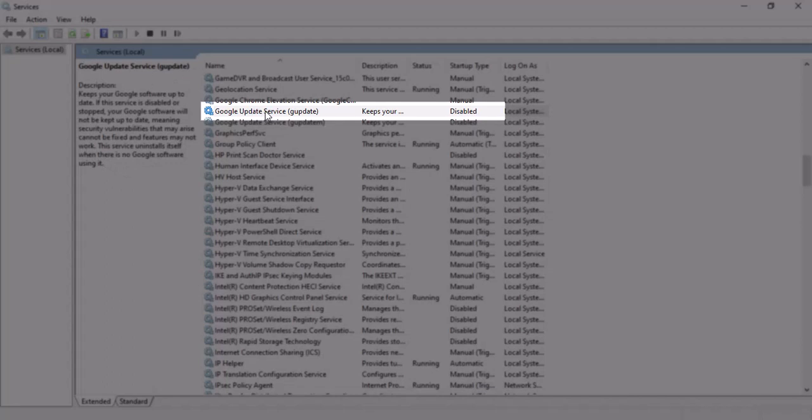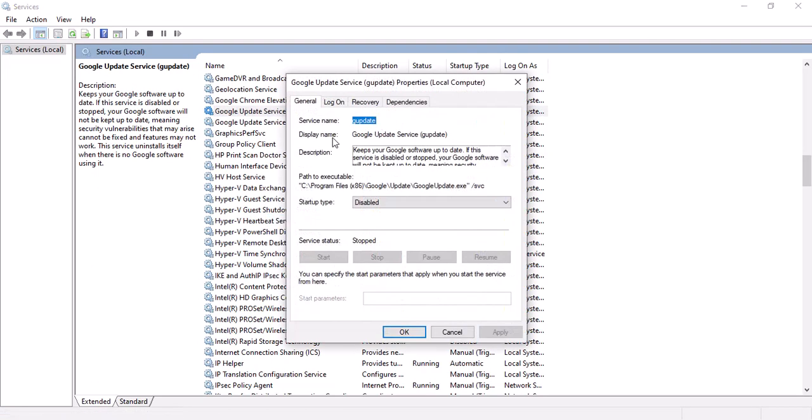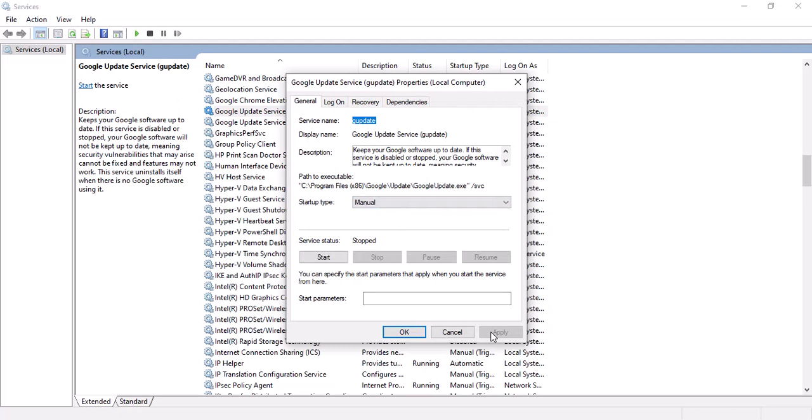So we will right click on it, go to properties, and make sure that you are on the right service name. It is not showing any start or stop option right now, so we just apply and then try again in manual.